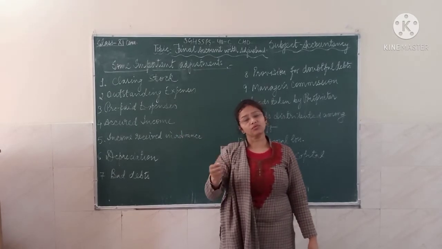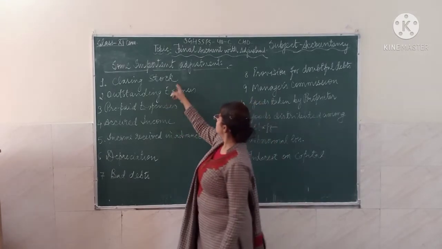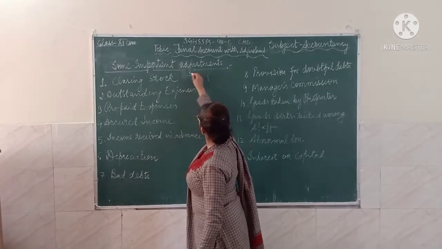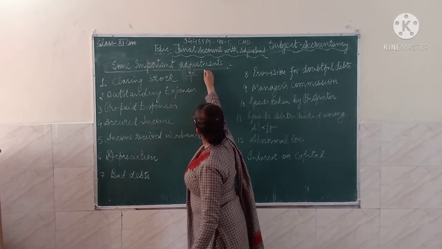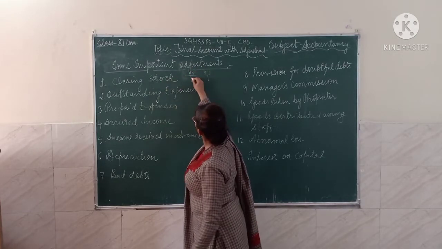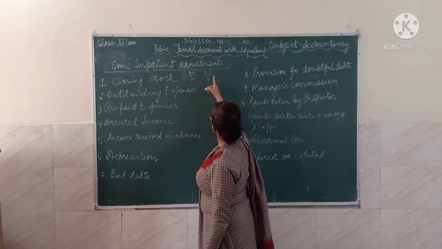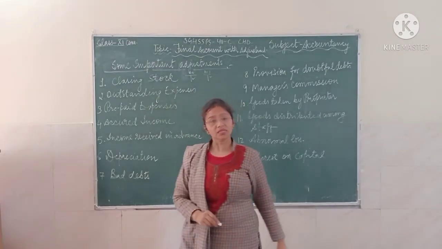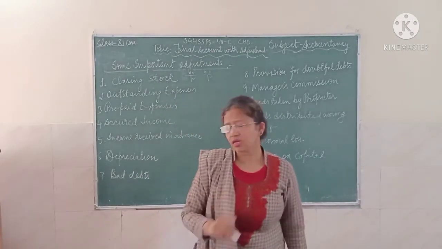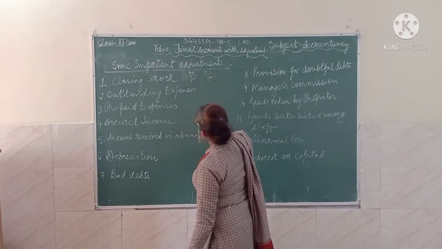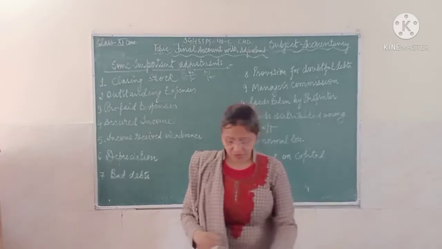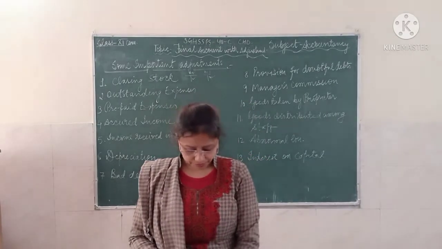Normally it is always given outside the trial balance, so you take the trading account and the balance sheet. The closing stock goes to the credit side of the trading account, and it will also be visible on the asset side of the balance sheet. This is the way you can adjust your closing stock.